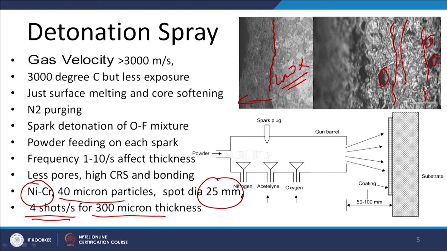That is why this process does not suffer any kind of thermal damage and thermal degradation, especially with regard to the formation of inclusions or undesirable metallurgical transformation.